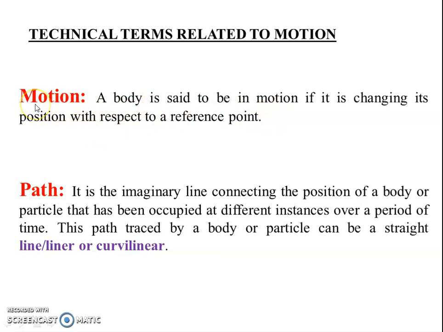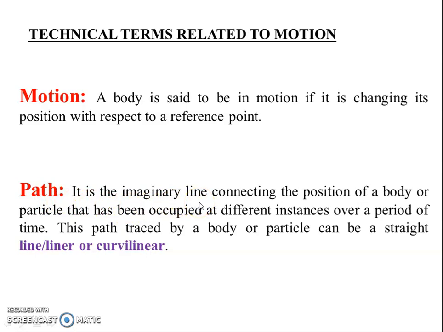Once again, this is the definition. Motion: a body is said to be in motion if it is changing its position with respect to a reference point. This is important. Next, we will see path. What is meant by path? It is an imaginary line.